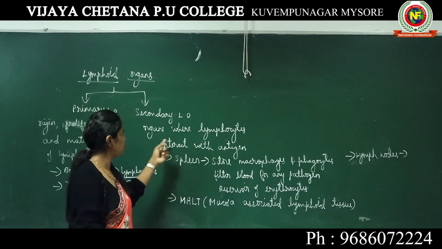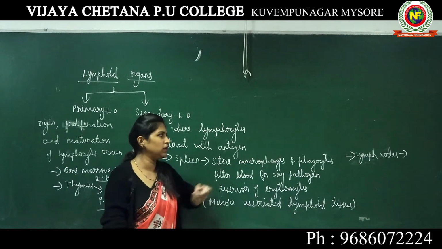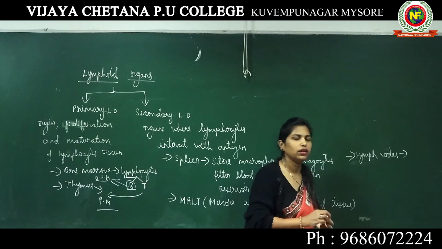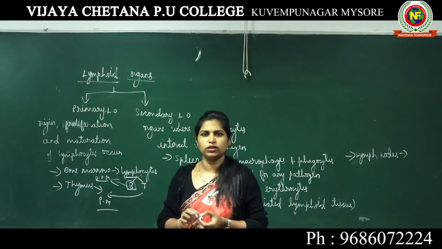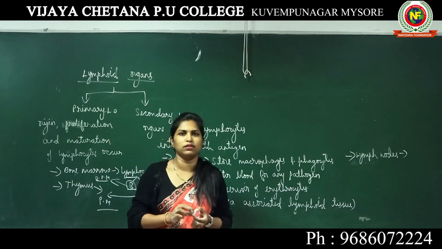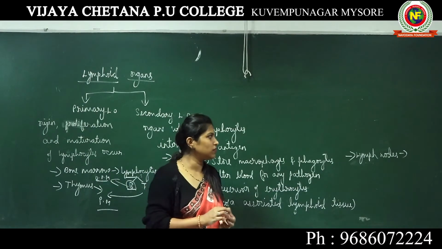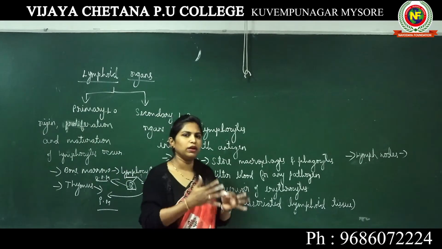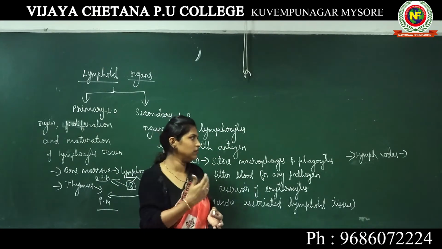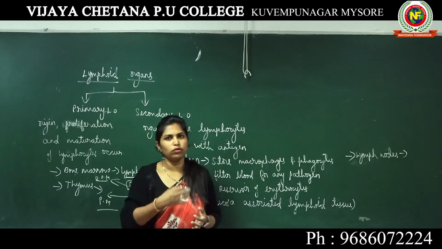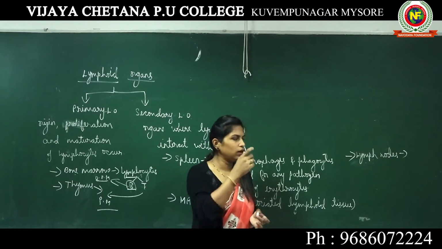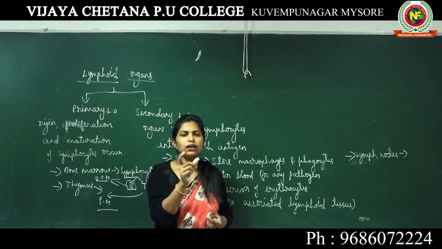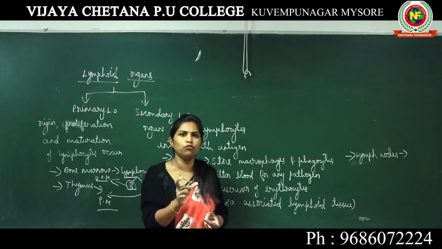Now the third type of secondary lymphoid organs we will be studying is lymph nodes. You already know that in our body, along with our blood circulation, we have one more system known as the lymphatic system. The lymphatic system carries lymph vessels throughout our body. Just like blood vessels, lymph vessels are also spread throughout our body. If the blood vessel carries blood, the lymph vessel carries lymph. Lymph is a colorless fluid which is rich in lymphocytes.